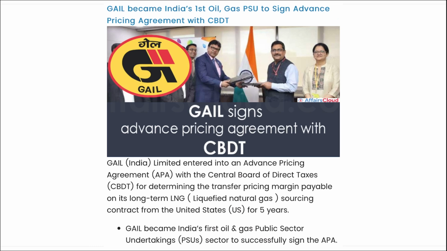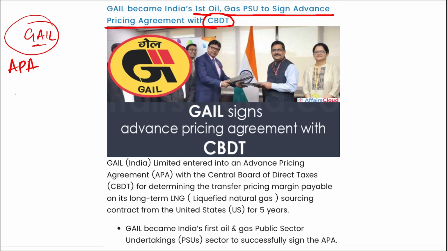Moving on. Next, GAIL. GAIL India Limited became India's first oil and gas PSU to sign an advanced pricing agreement with CBDT. I repeat, it is GAIL India Limited that has entered into an advanced pricing agreement with the Central Board of Direct Taxes for determining the transfer price margin payable on its long-term LNG sourcing contract from USA for 5 years.